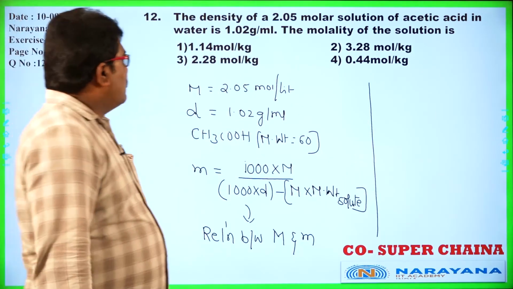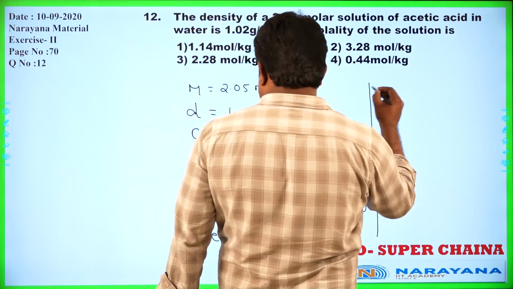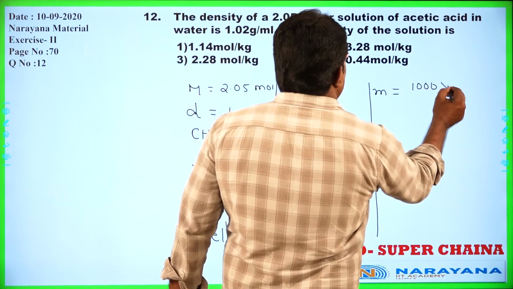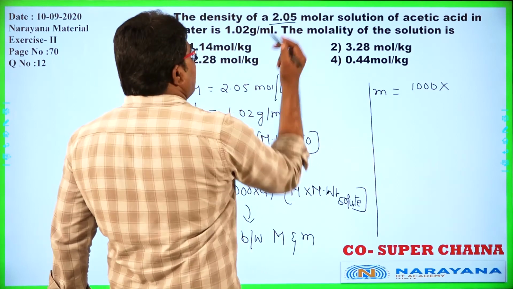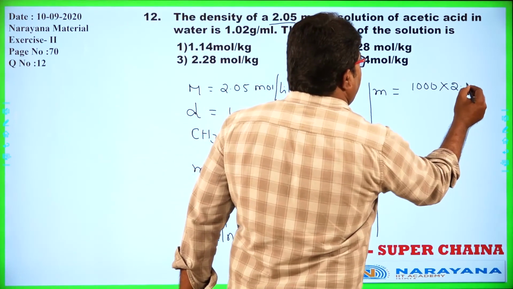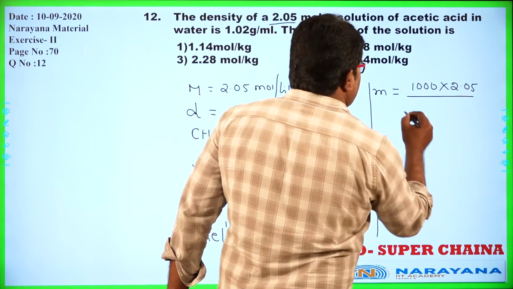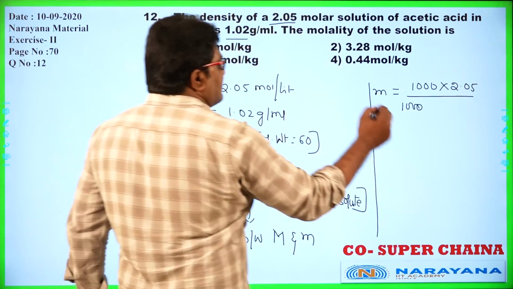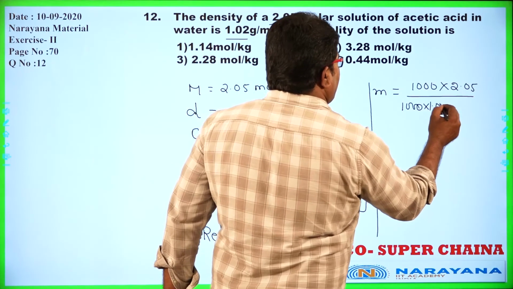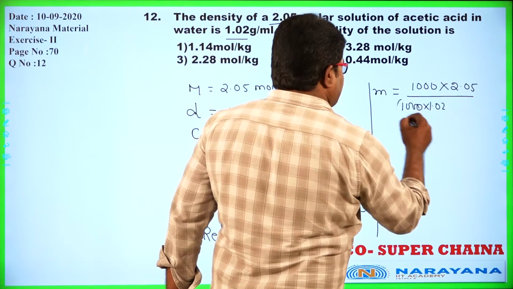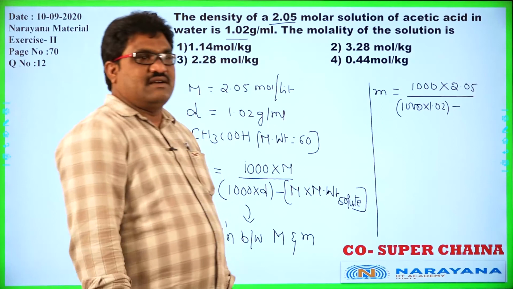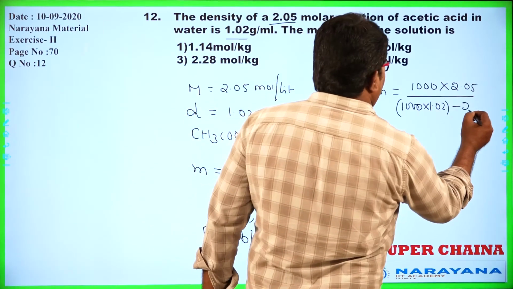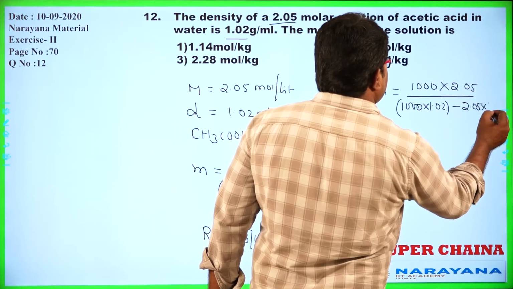Now, by substituting all these values, small m is equal to 1000 into the molarity given, 2.05, divided by 1000 into density, 1.02, minus molarity 2.05 into molecular weight 60.